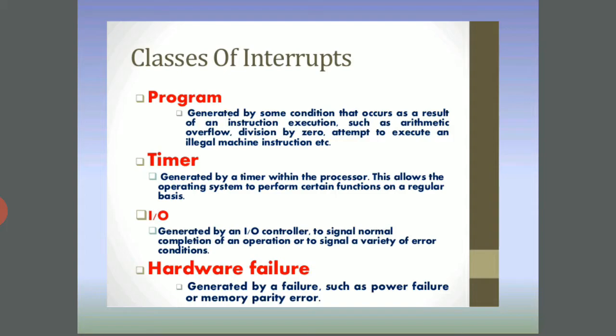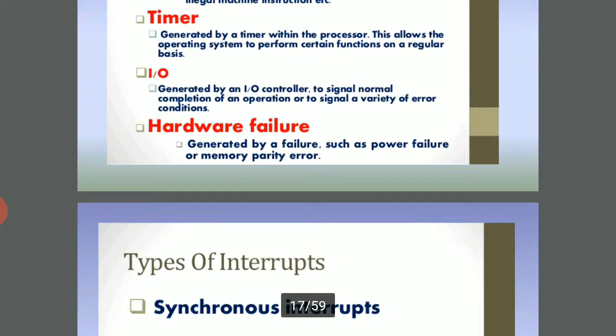This allows the operating system to perform certain functions on a regular basis. Next one, input output: generated by an input output controller to signal normal completion of an operation or to signal a variety of error conditions. Hardware failure: generated by a failure such as power failure or memory parity errors.